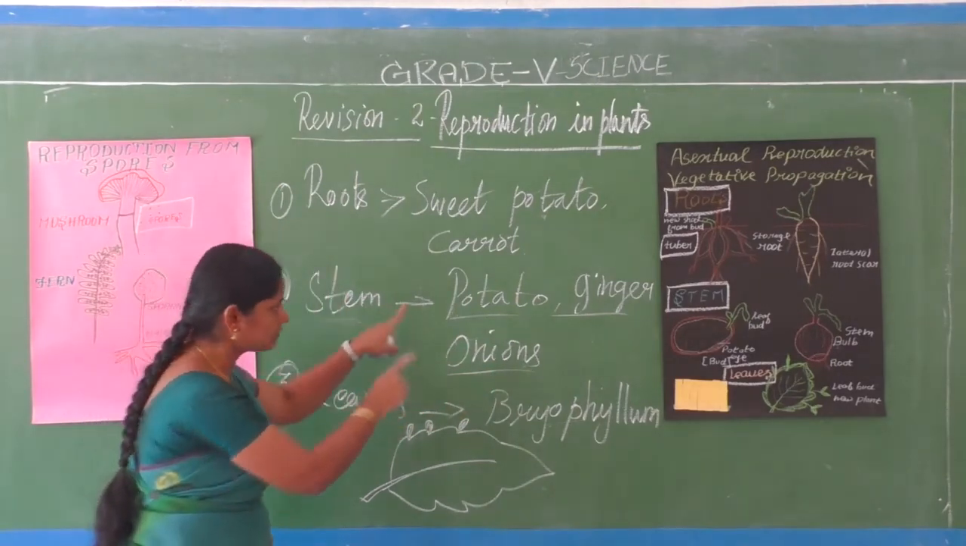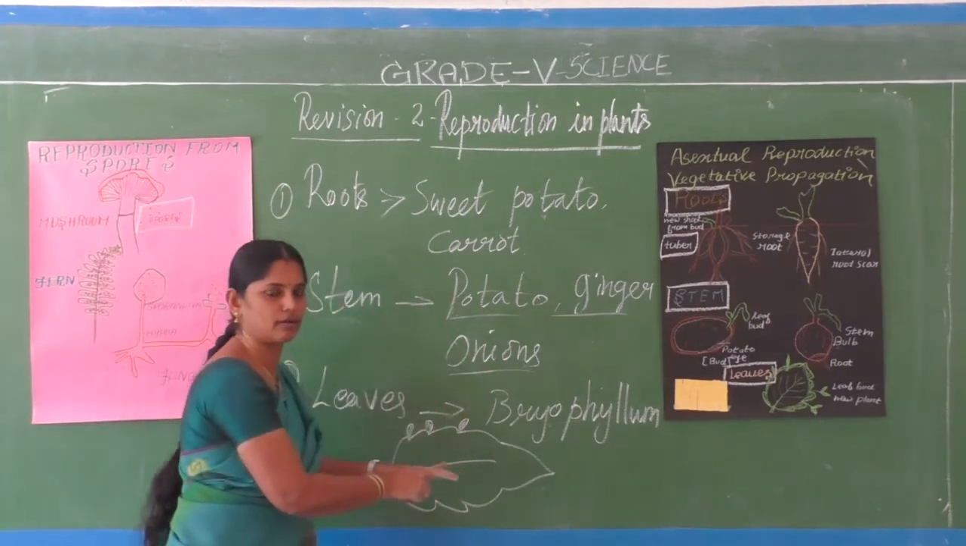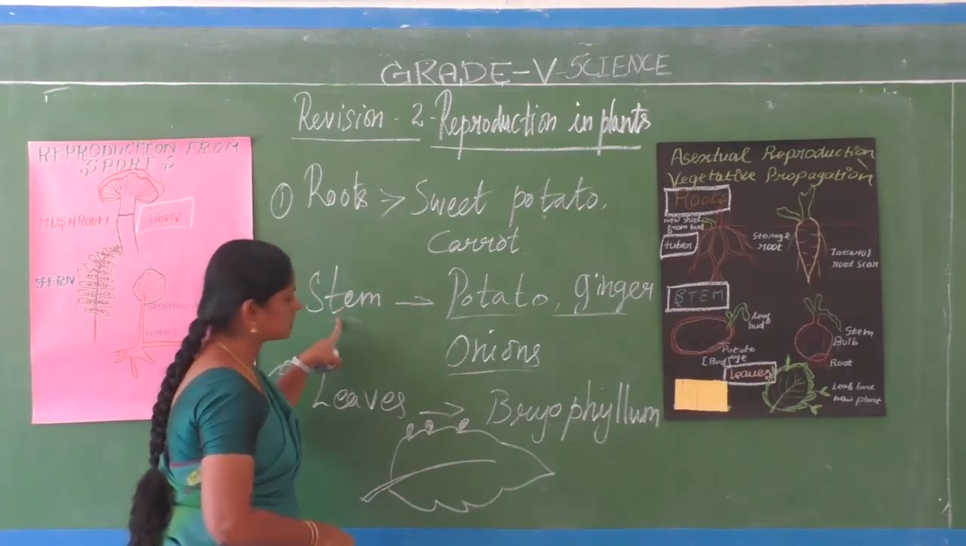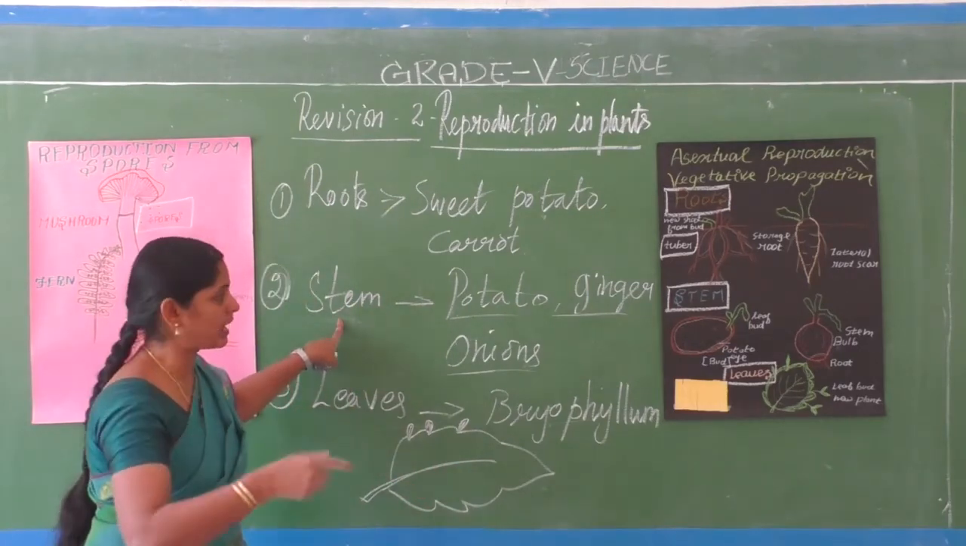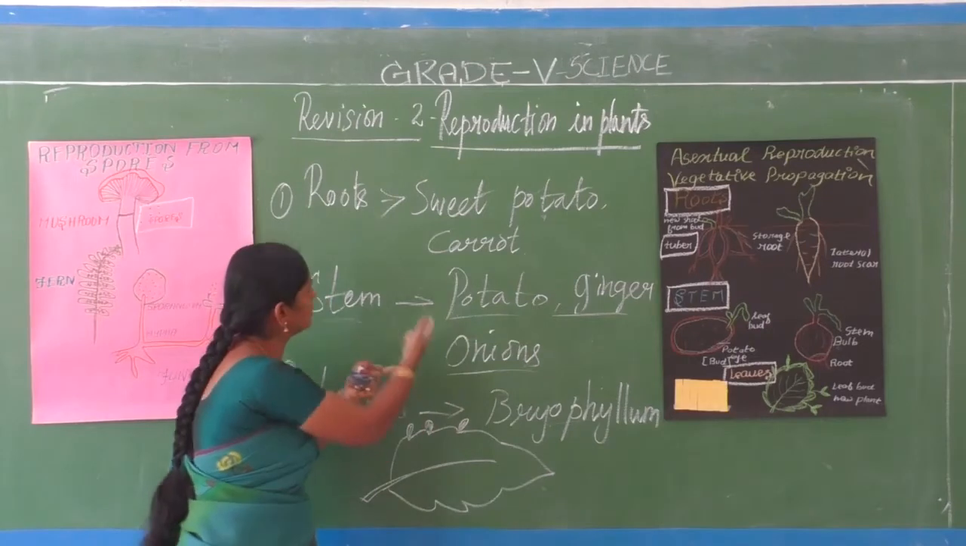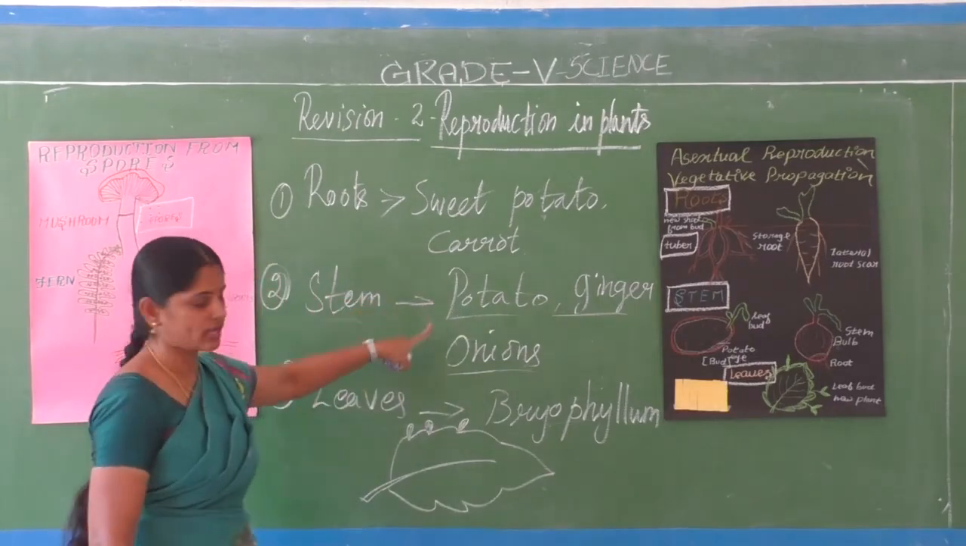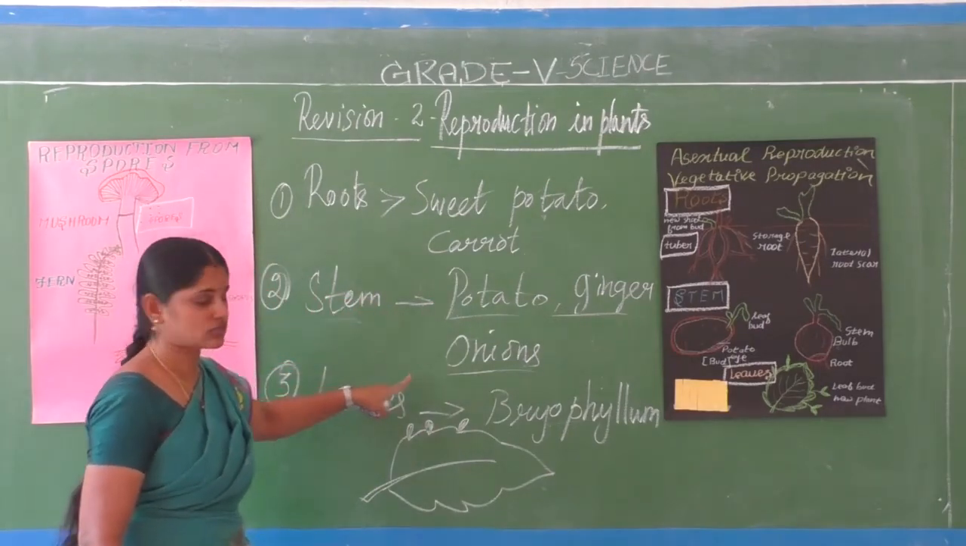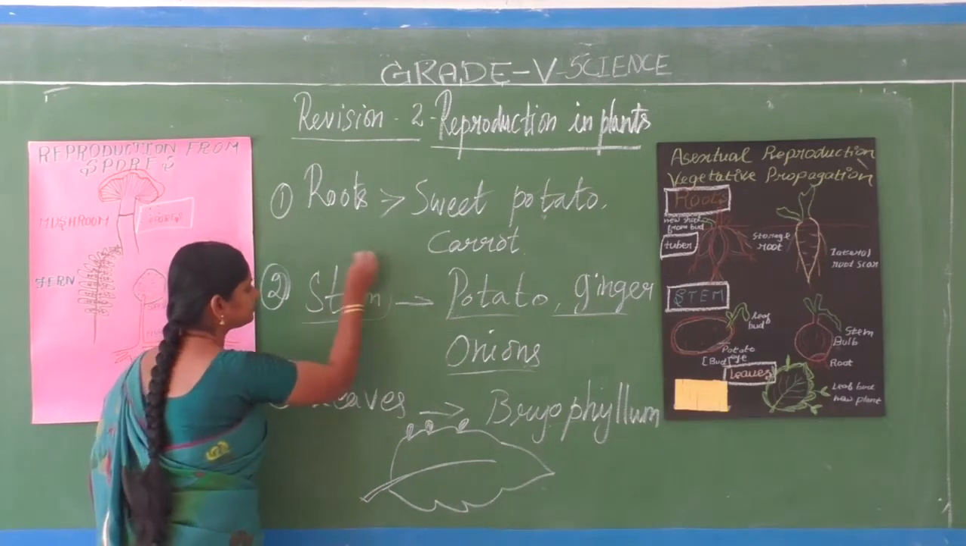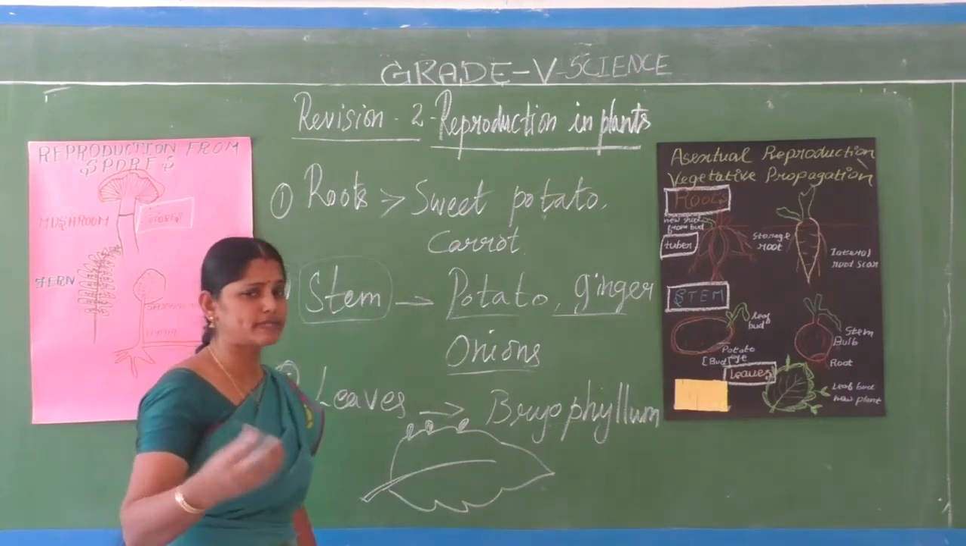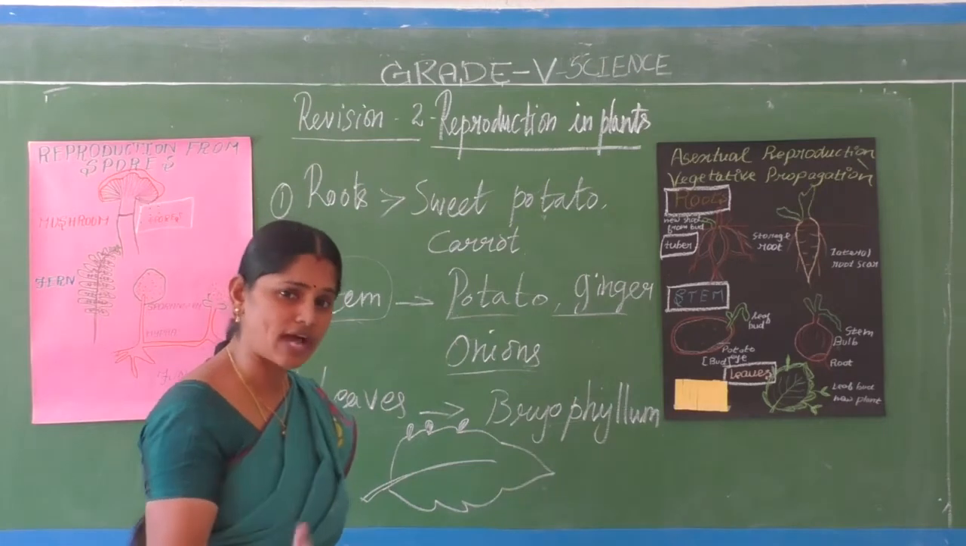Potato, ginger and onion, the stem itself. The part that is a potato is the stem of the plant. That stem itself gives rise to a new plant. No seeds in these plants. There are no seeds. Okay, so such kinds of plants. See, for stem, if you take hibiscus, flowers are there. Rose, flowers are there.